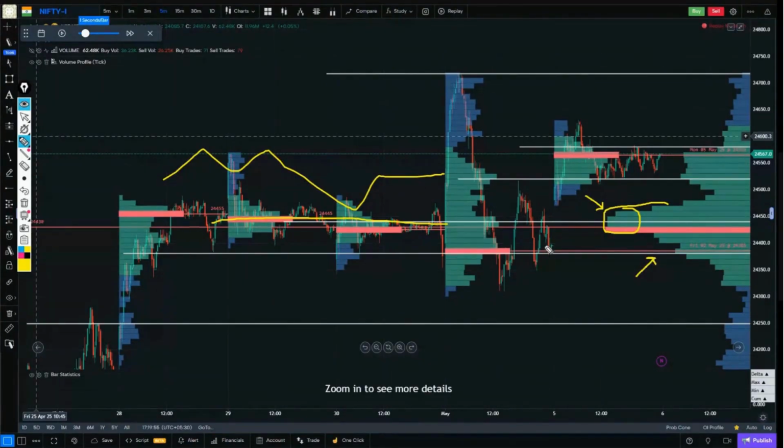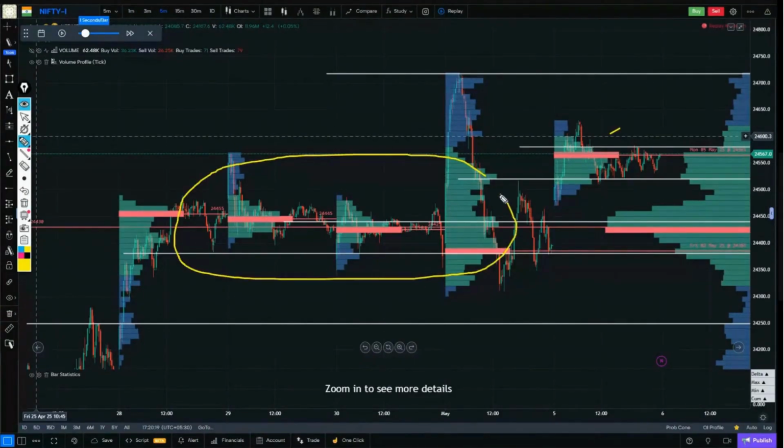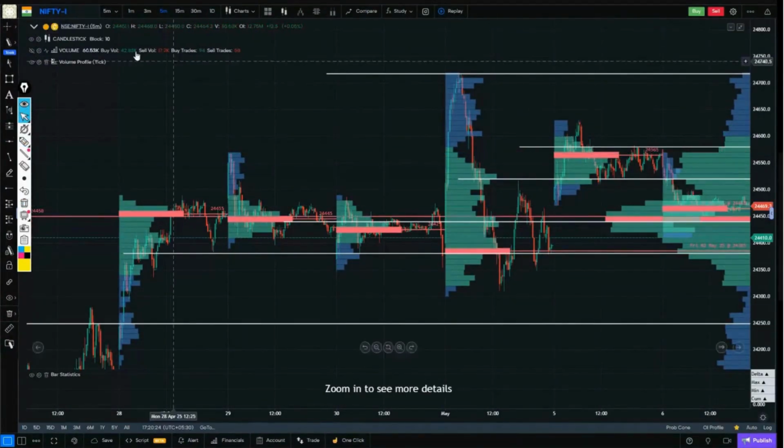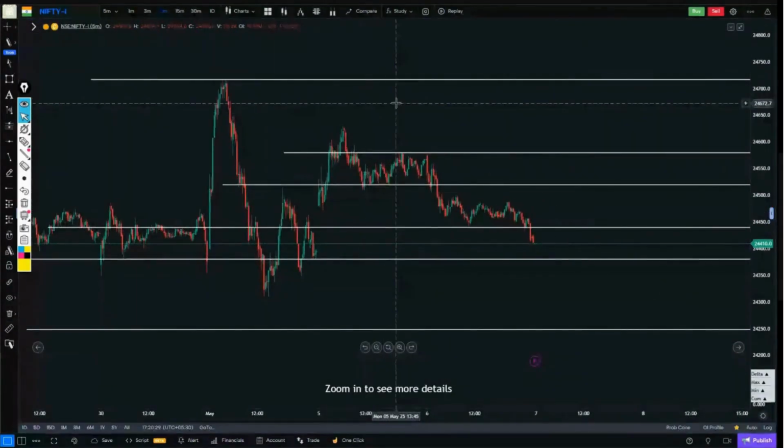We mark this one. In any case, if it breaks to the upside, then the swing high of the day before yesterday's market, somewhere there was also this volume node here. Okay, so we marked its high, and then if it breaks to the downside, there was also this volume node here. We marked it. So that is how we took the volume profile confirmation for yesterday and the past 3 to 4 days. Now on these same levels, today we will see where and how we observed something on the order flow.